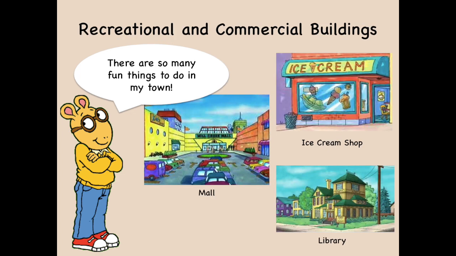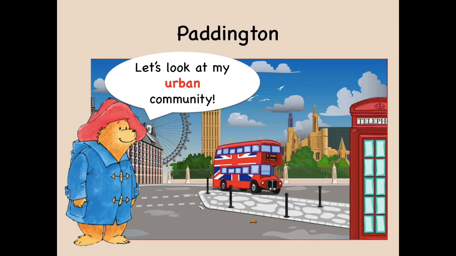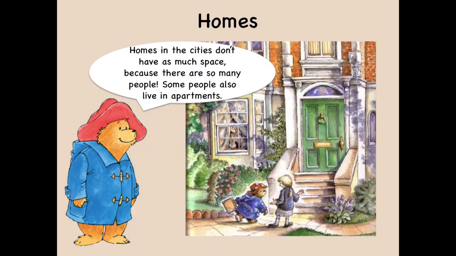Many suburban communities like Arthur's have different recreational and commercial buildings. Arthur's community has a library, mall, and ice cream shop. Paddington Bear lives in an urban community in London. Just like Curious George and Arthur, Paddington also lives in a home. Homes in cities are smaller because there are so many people. Many people in cities also live in apartments.